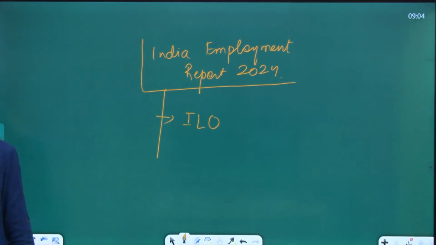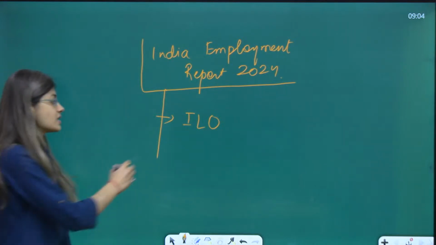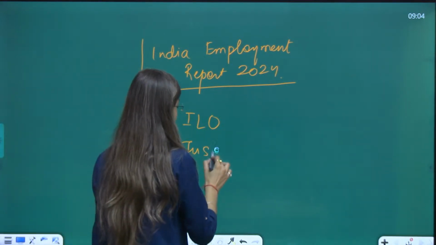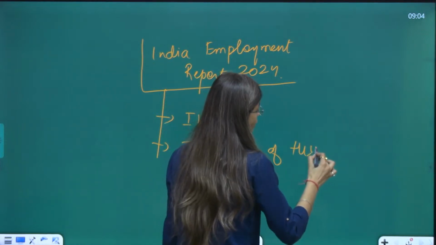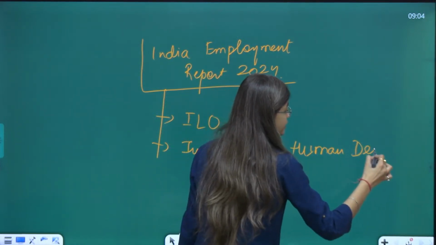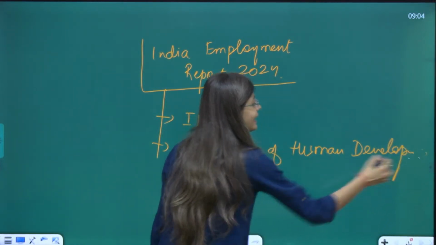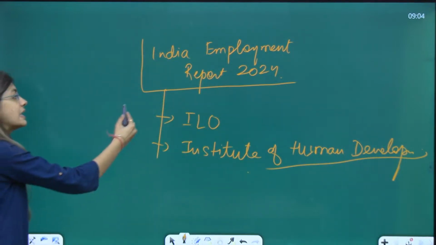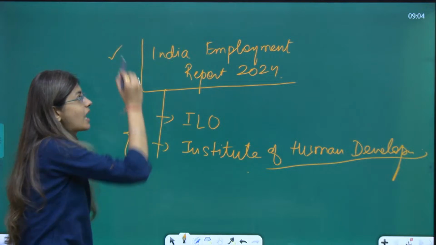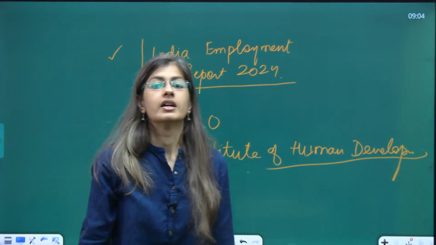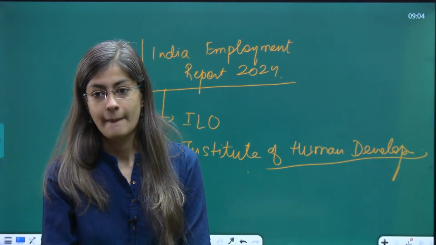Apart from that, there is another institution, which is Institute of Human Development. This question can be asked directly in the exam, that which organization releases the report named Indian Employment Report 2024, right?